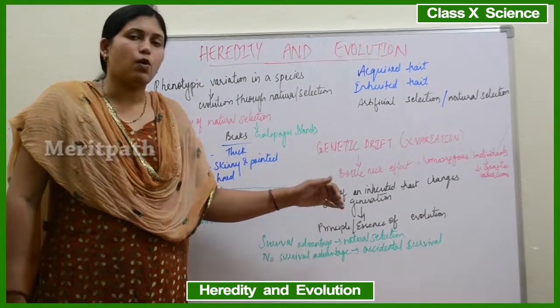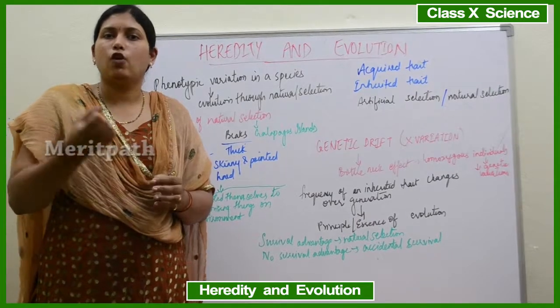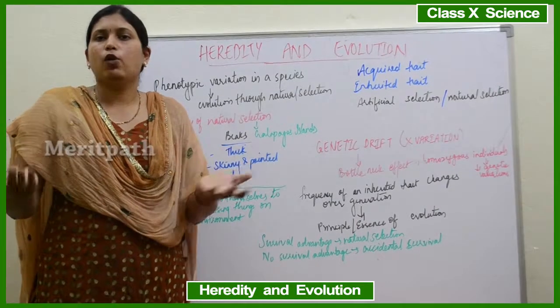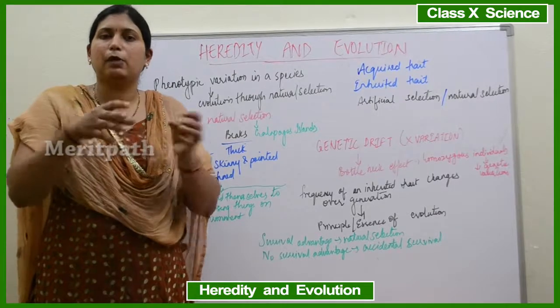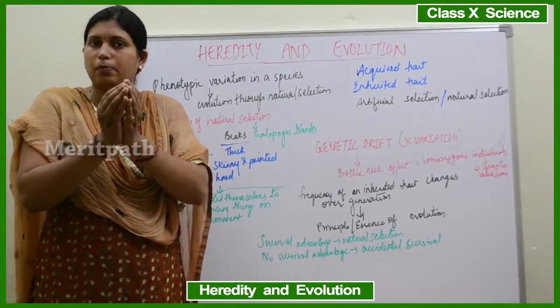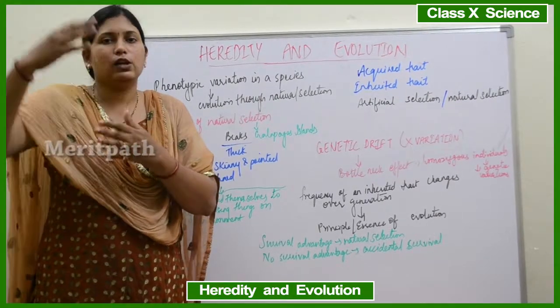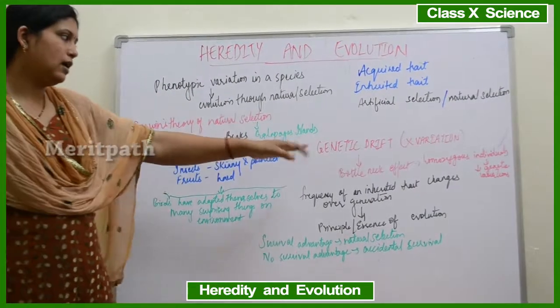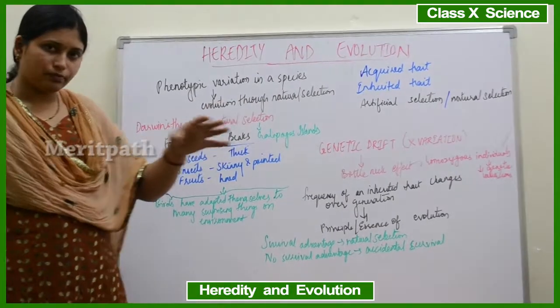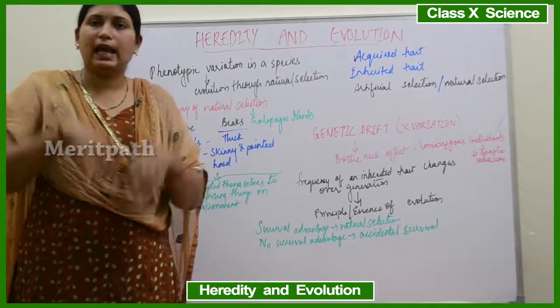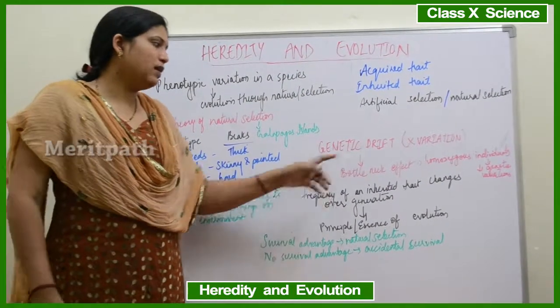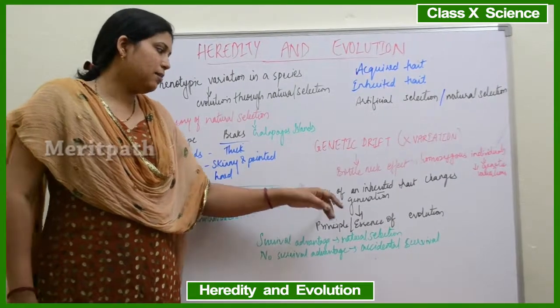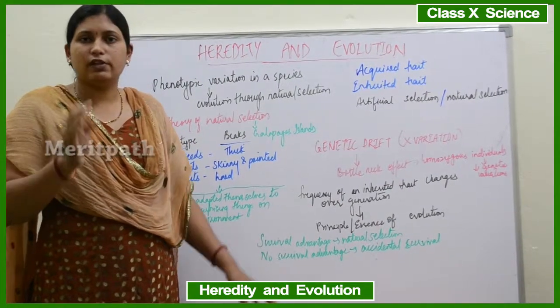So, this bottleneck effect leads to the production of homozygous individuals. There will be no variations, only similar type of individuals will remain, a very small population. Again, when these gradually reproduce, the variations will come back over a period of generations. So that is genetic drift. So the frequency of any inherited trait changes over the generations. So this is the basic principle, or the essence, of evolution.